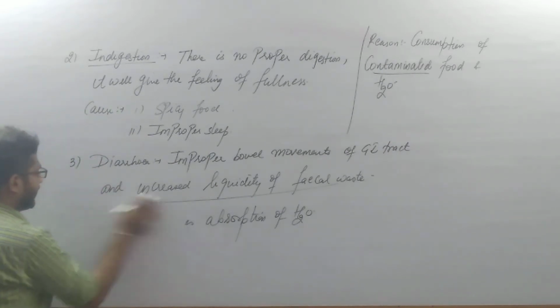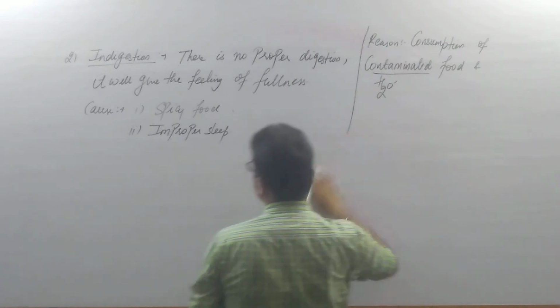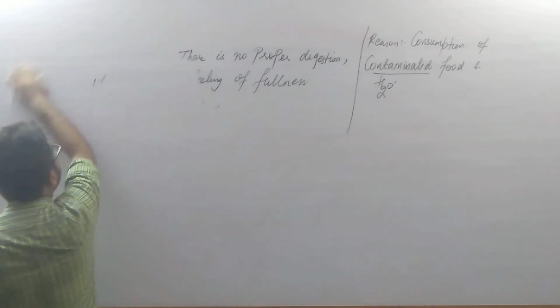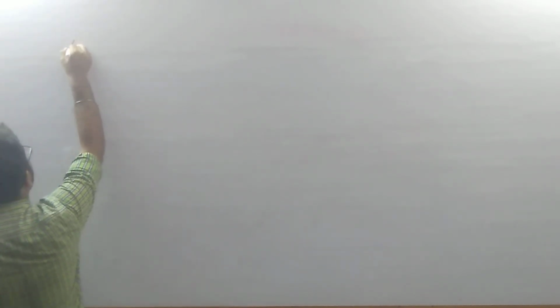Now the fourth important disorder that is associated with the digestive system is constipation. Now we are left with only two, that is constipation and vomiting. So constipation means what? Basically it is the accumulation of fecal waste within the rectum, the part of the large intestine. The digested food in the form of fecal waste is stored for a very long period of time in the rectum, and the reason could be improper bowel movements as well as certain infections of the GI tract.